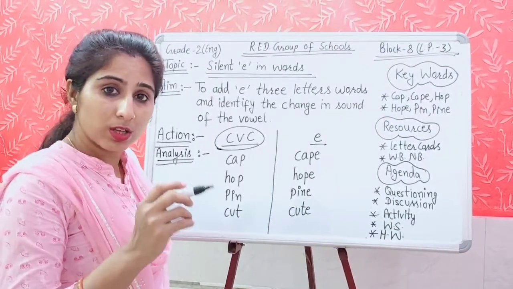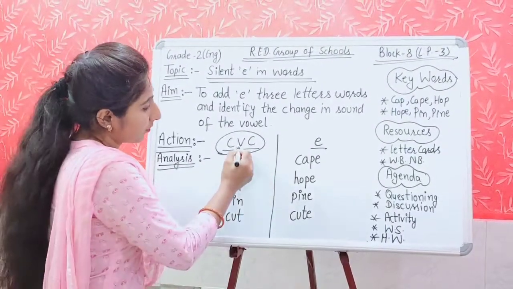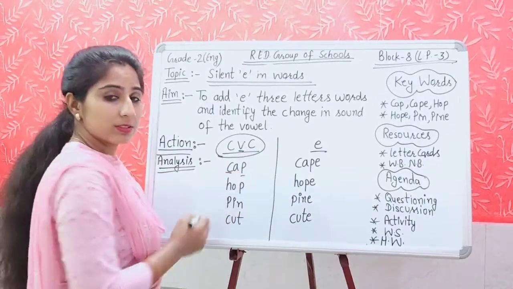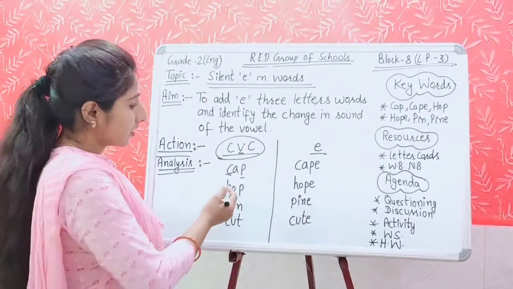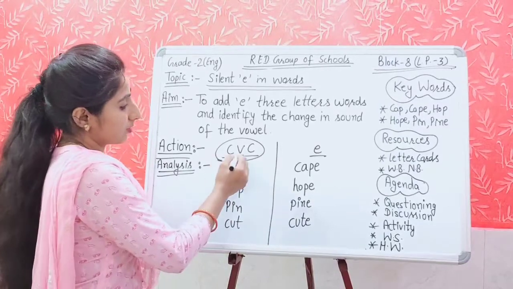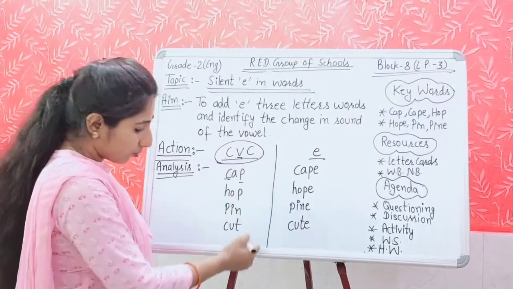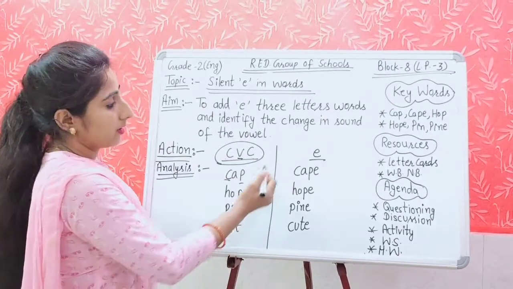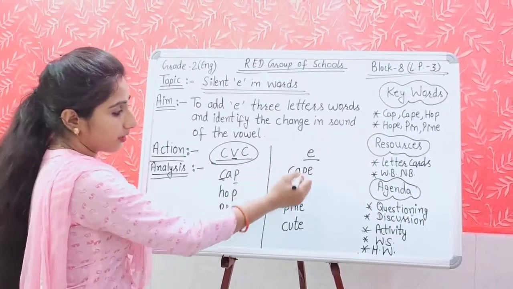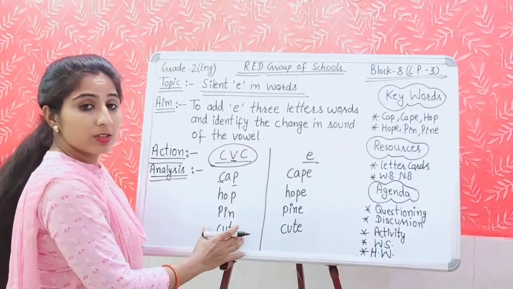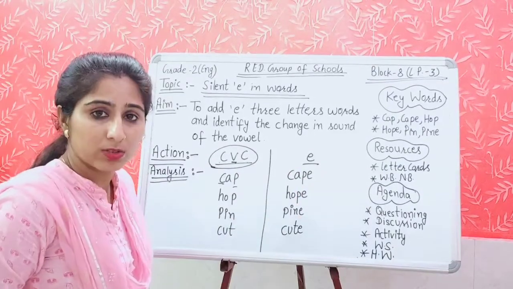Every time you will use a vowel sound. If this is a vowel, then what is the others? Right, it is consonant. So consonant, vowel, consonant sound words we have written here, but the words which are ending with E, the same words, we have written in the second group.